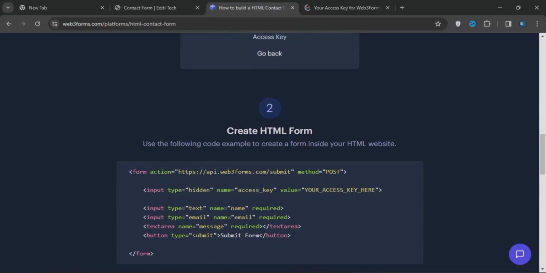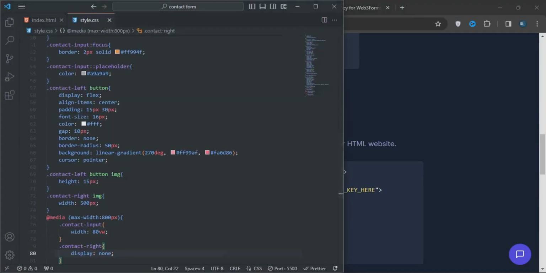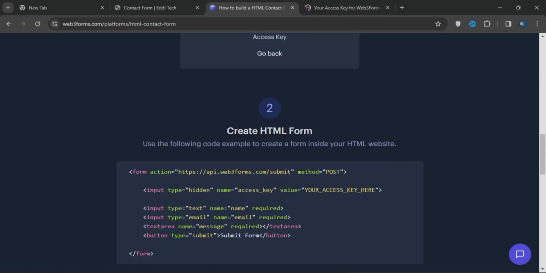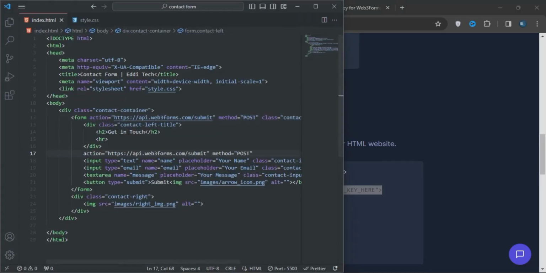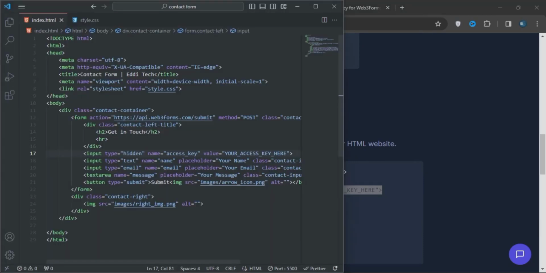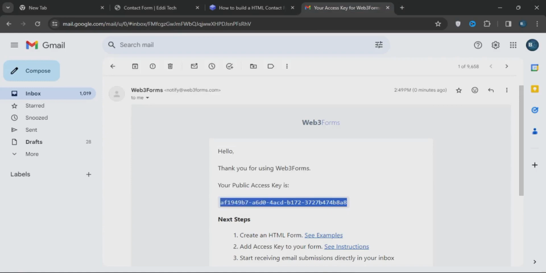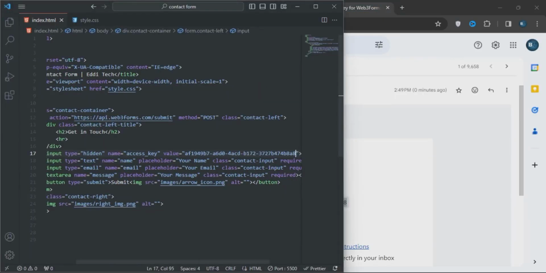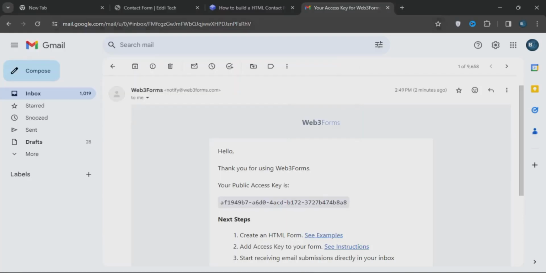I'm just going to copy this action with the method from this site, and copy it back to my own form. I just pasted it down here. I'll come down here and copy this input, and paste it here. You can see the input I pasted here. Here's your access key, the access key from my email. I'm going to copy that and place it right here. It looks great, right?